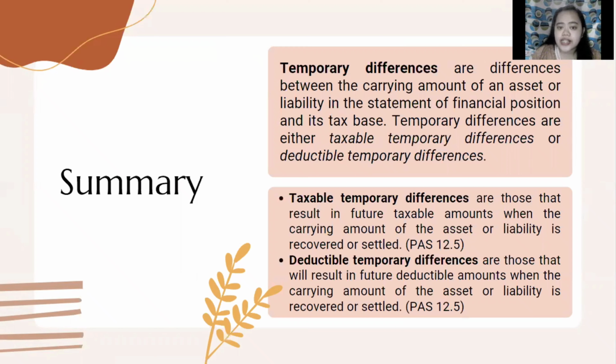Temporary differences are either taxable temporary differences or deductible temporary differences. The taxable temporary differences are those that result in future taxable amounts when the carrying amount of the asset or liability is recovered or settled, while the deductible temporary differences are those that will result in future deductible amounts when the carrying amount of the asset or liability is recovered or settled.